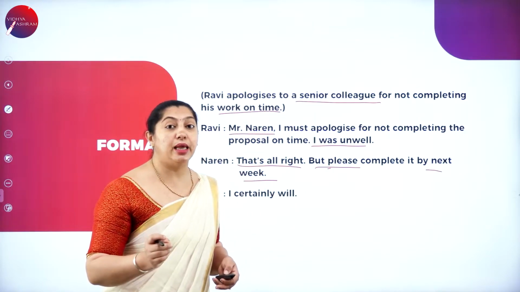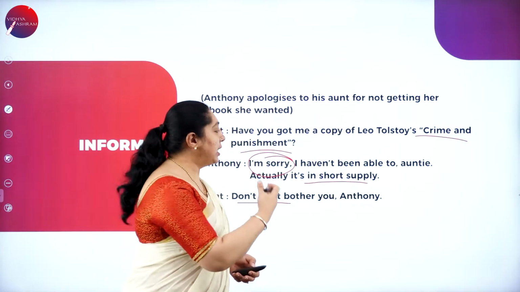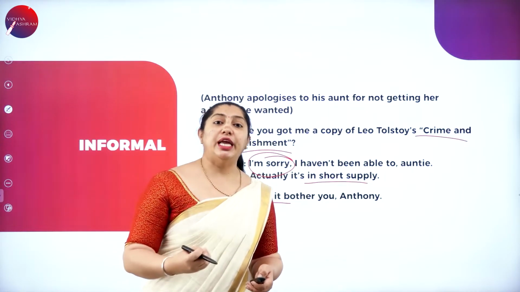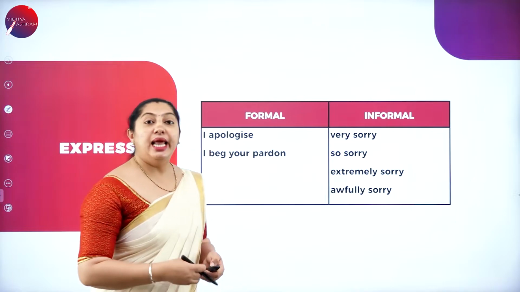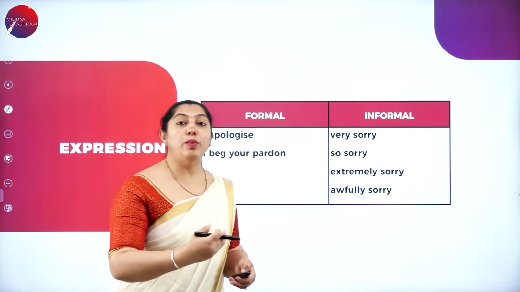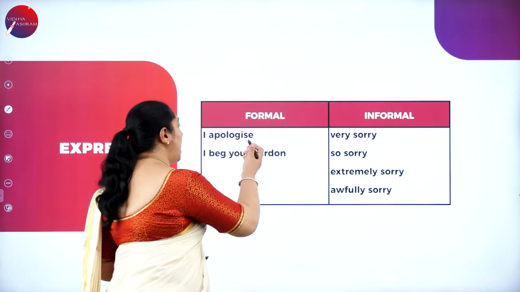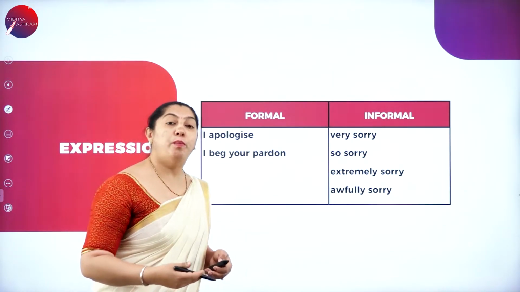He's pleasing. But here in the informal, nothing like pleasing here. She says it's okay, you can get it next time. And let's see the formal and the informal ways of apologizing. So in the formal, you can say, I apologize, I beg your pardon.